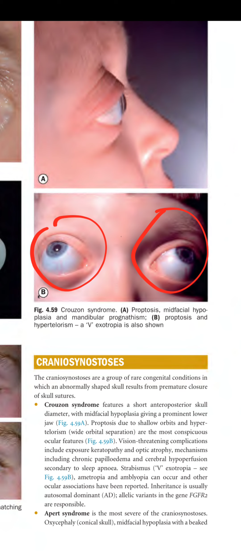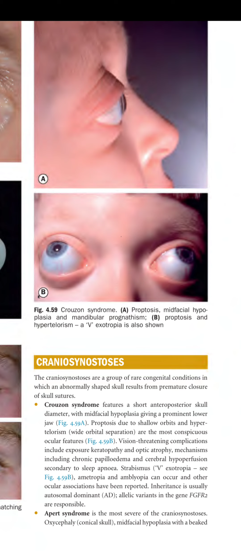Vision-threatening complications include, since there is proptosis, exposure keratopathy, and there can be optic atrophy. Mechanisms include chronic papilledema and cerebral hyperperfusion secondary to sleep apnea. There can be strabismus, V-shaped exotropia, ametropia, and amblyopia, and other ocular associations have been reported. Inheritance is usually autosomal dominant. An allelic variant in the gene FGFR2 is responsible.